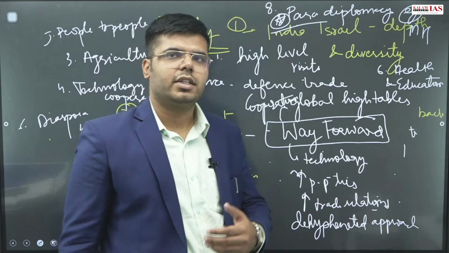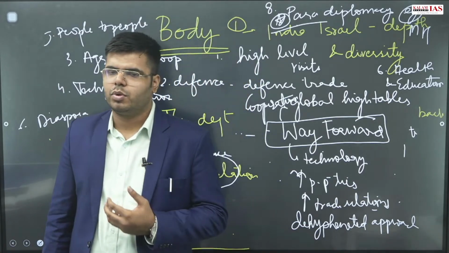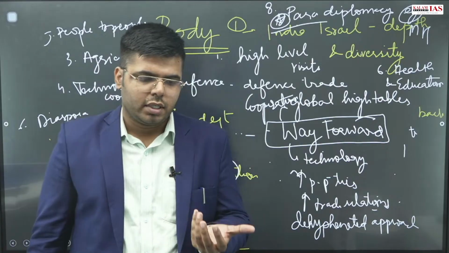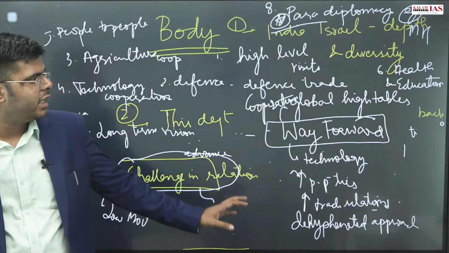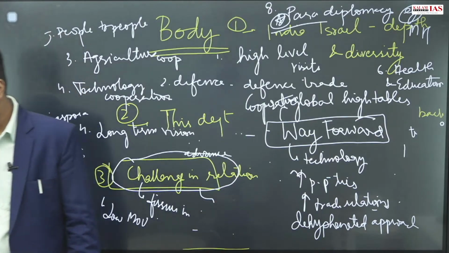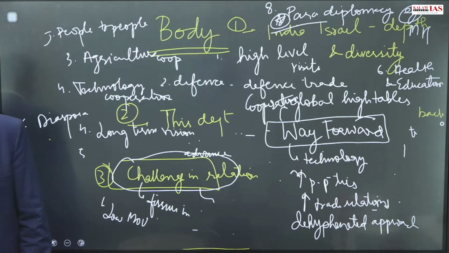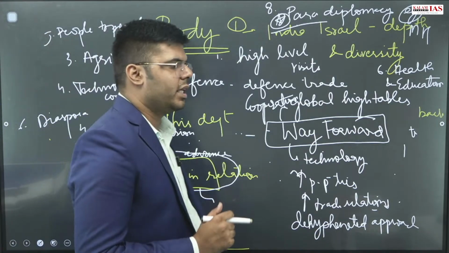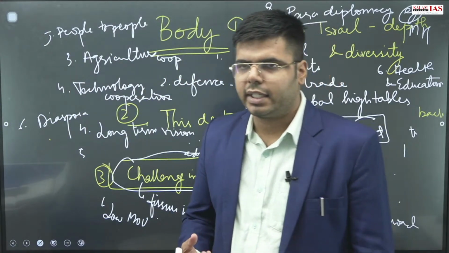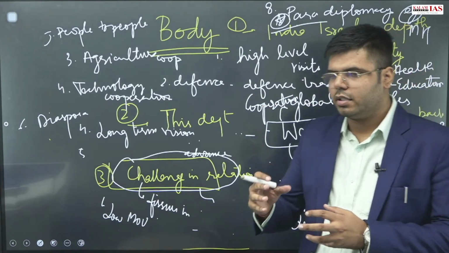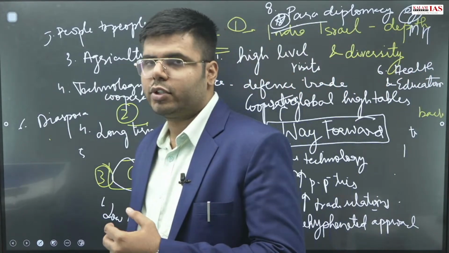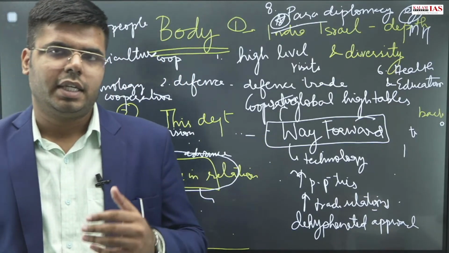Cooperation in the global high tables, whether it be WMO, WHO, WTO, IMF, United Nations, all of these you can highlight in the way forward. Then in the conclusion, if you know a certain statement by a scholar, you can write it, or if you know certain examples of what more can be done, that also can be written.